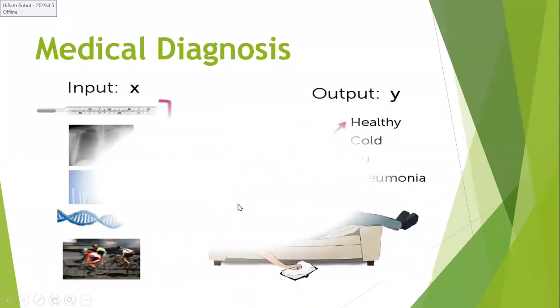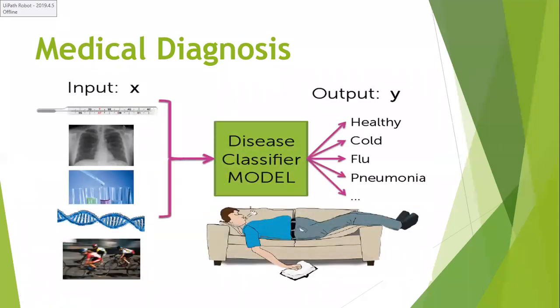One more real-time example we have is medical diagnosis. We have various features here based on the thermometer. What does thermometer mean? Based on your temperature, the pneumonia levels in your lungs, some medical tests and DNA. All these are what? Various types of input features.